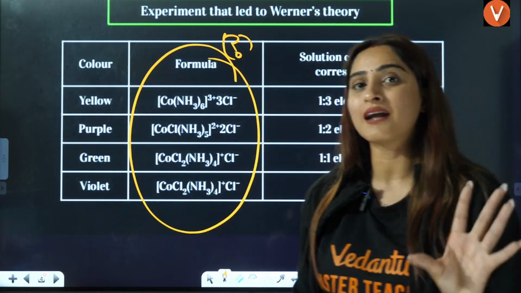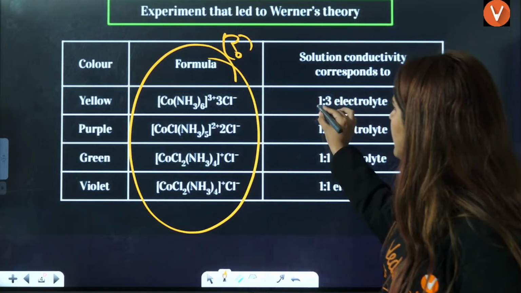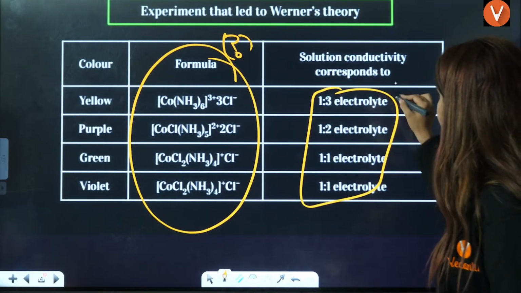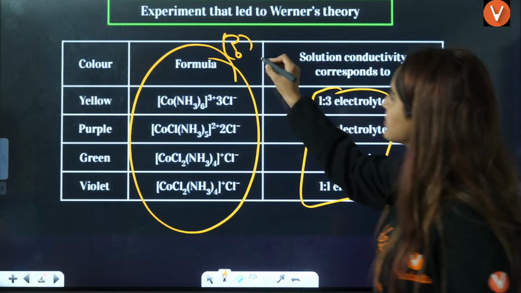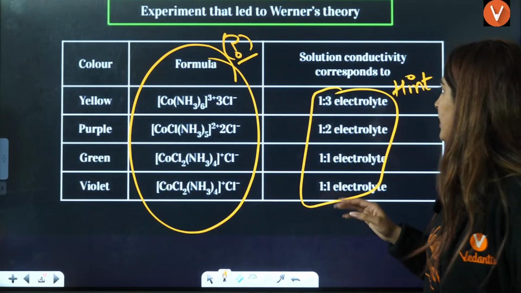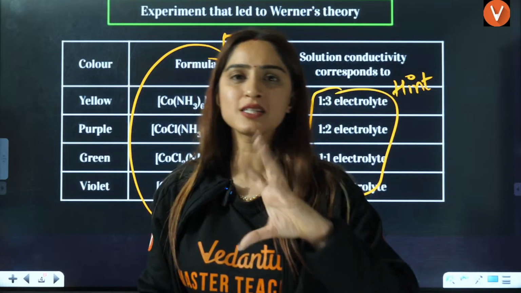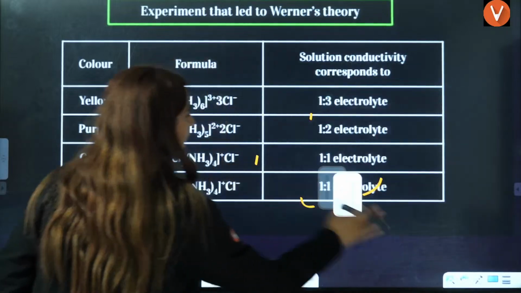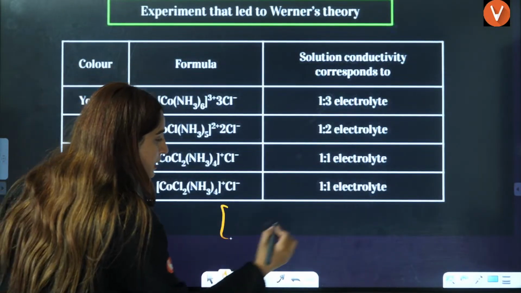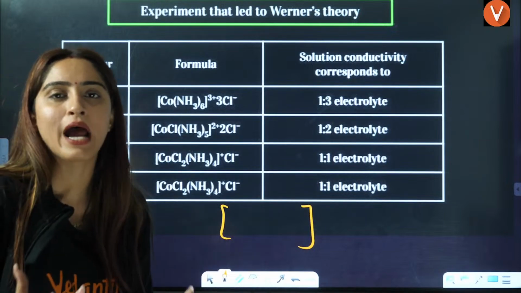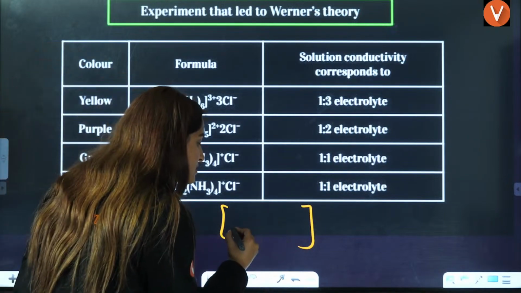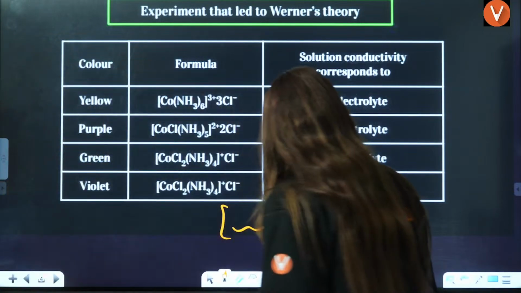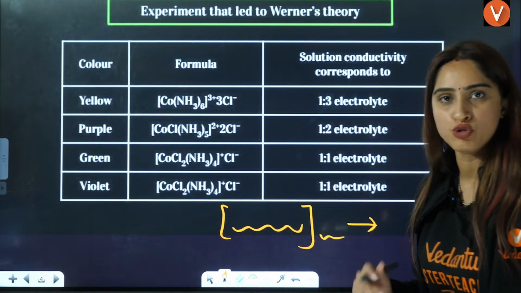So the question that they ask you in the exam is not how many electrolyte 1:3. This is not asked to you. This is the hint that is given to you, and this is the question that is asked to you. They will give you that one simple thing: in a coordination entity, the things that are inside the coordination sphere, this is the coordination sphere, coordination bracket you can say, will not dissociate into ions. But the things that are outside the coordination sphere will dissociate into ions.